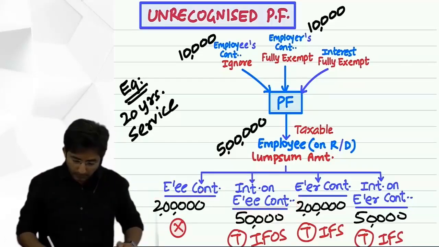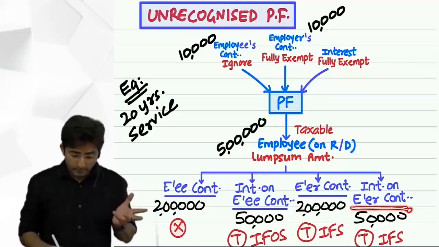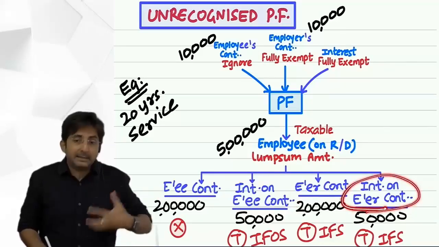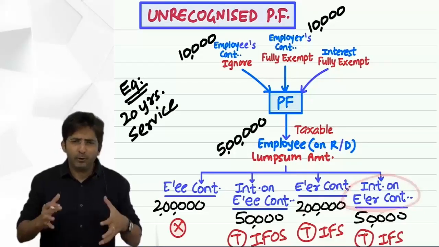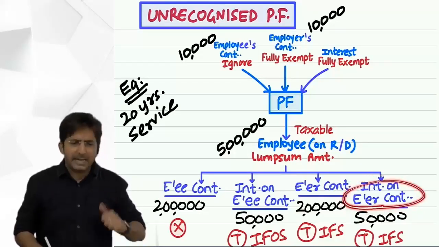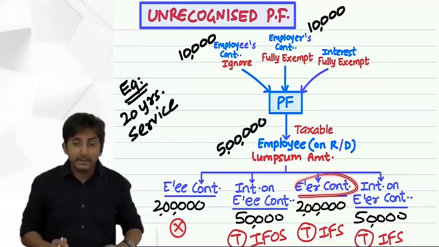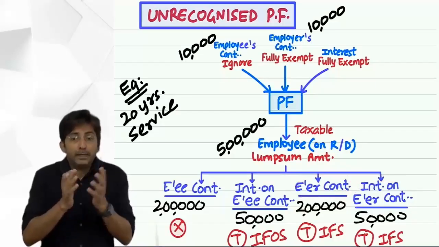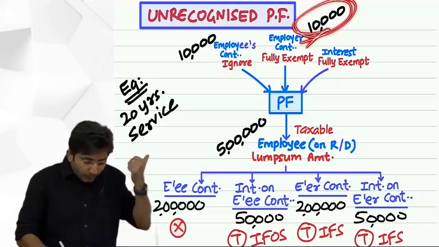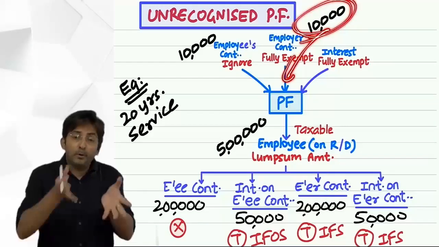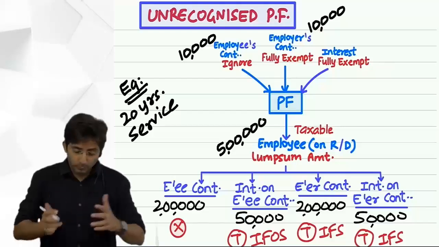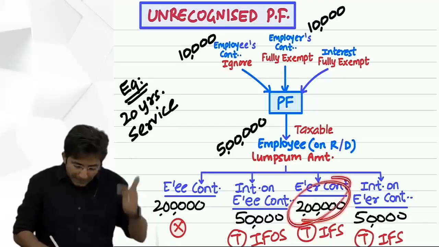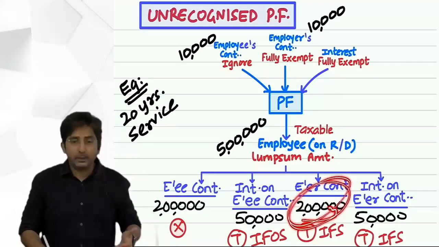But what is this interest? This is thanks to the employer. For this interest, you will feel like thanking your employer. Why? Because it is his. You feel thankful or not? Yes. Because you will tell your boss, thank you, boss. Every year you used to contribute 10,000 for me, and because you contributed, interest also came on that. Thank you, boss. So I will thank my boss for this 2 lakhs also and 50,000 also.